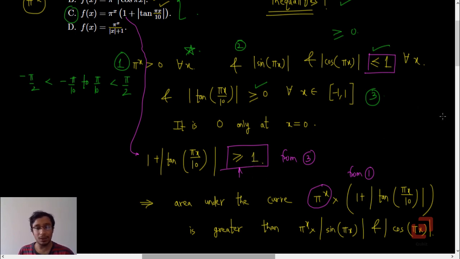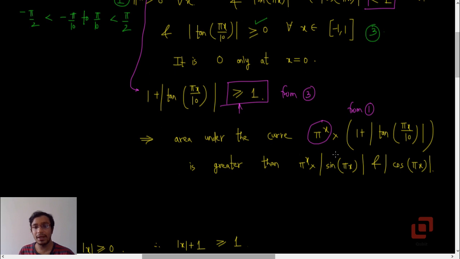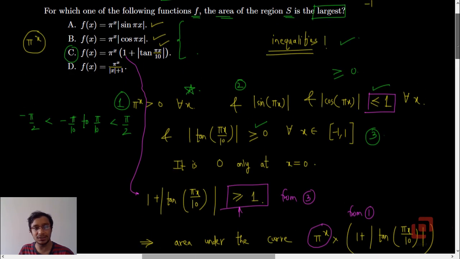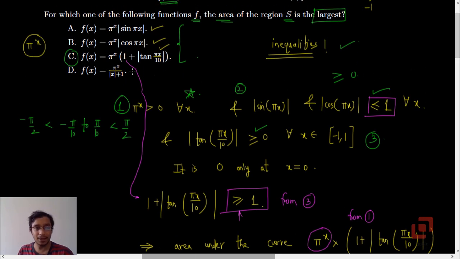So we can now conclude that the area under the curve pi raised to x into 1 plus mod of tan pi x by 10 is greater than the area under pi raised to x into mod of sin pi x and pi raised to x into mod of cos pi x. So as far as the first three options are concerned, it is option C. Definitely A and B are not right because we are looking for the largest area. So let's go to D now. Let's give it a thought.